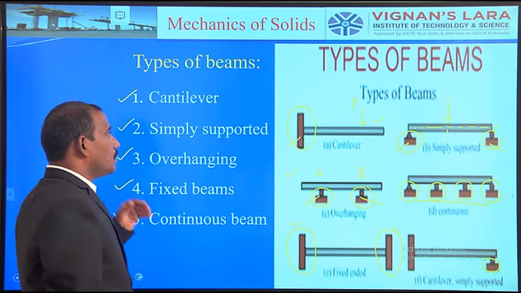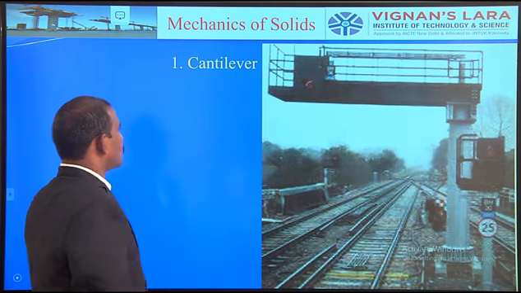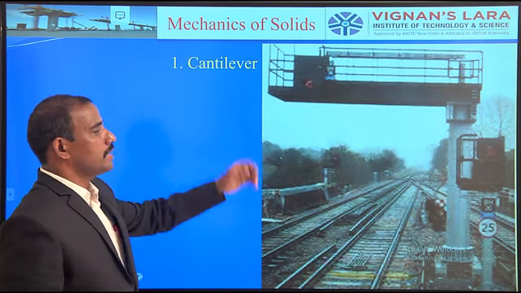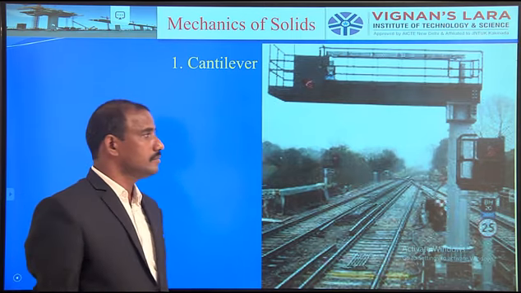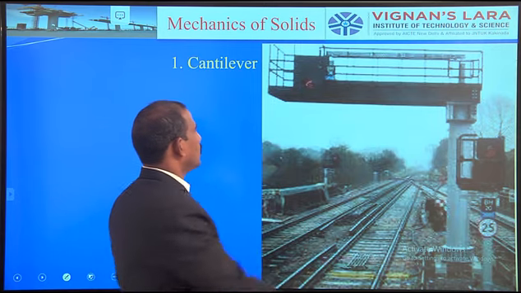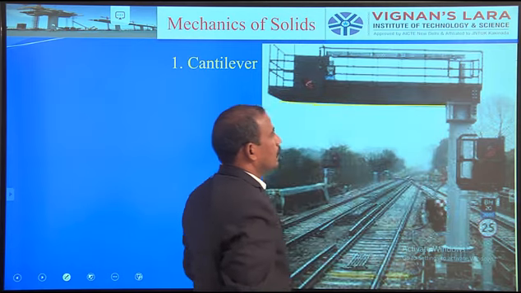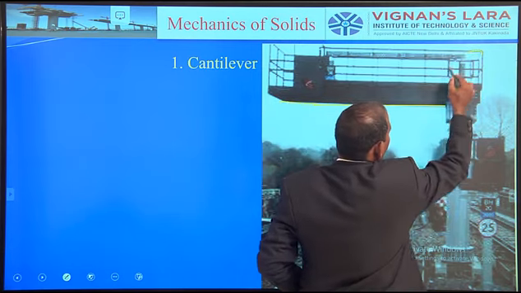Let us see one by one with the free body diagram also. So the first one is the cantilever beam. This is the best example for the cantilever beam, particularly in the railway department. So this is a structural member, am I right? One of its ends is fixed.